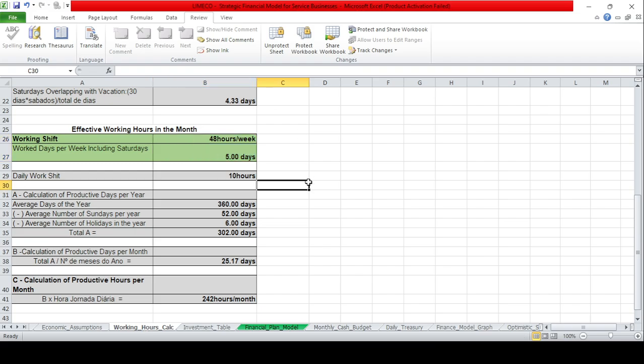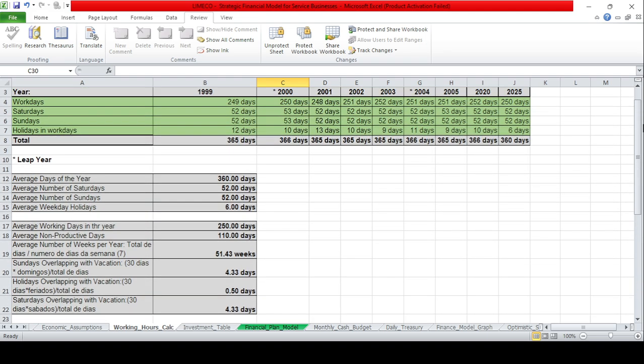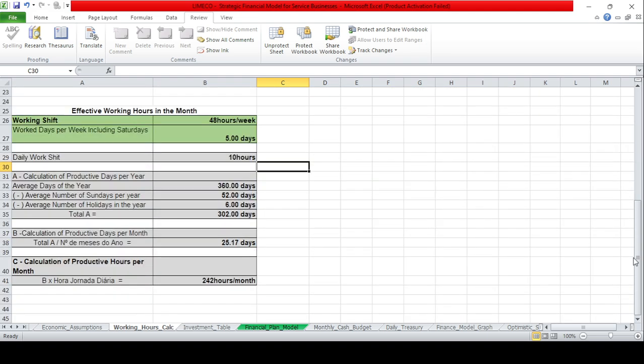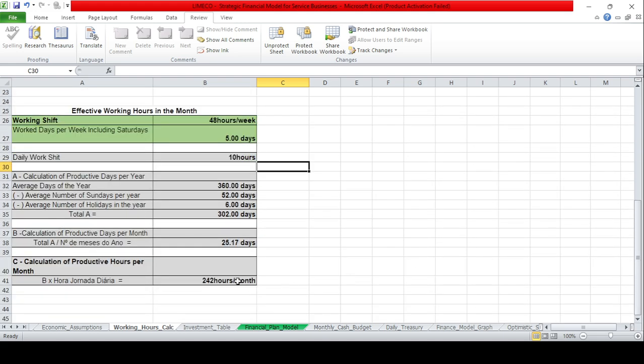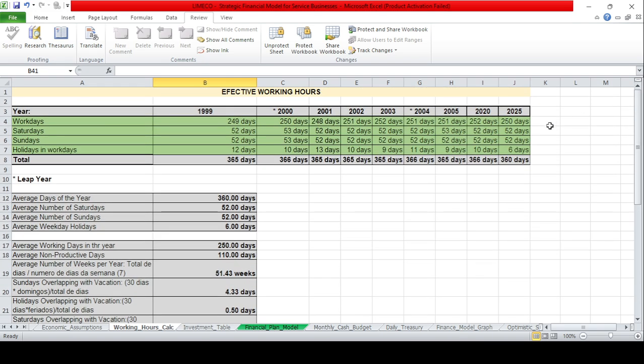Now is the working hours calculations. Most of the calculations here are made automatically. All these calculations are to get to know how many hours are worked per month, and you just need to fill in the number of days respectively for work days, Saturdays, Sundays, and holidays.